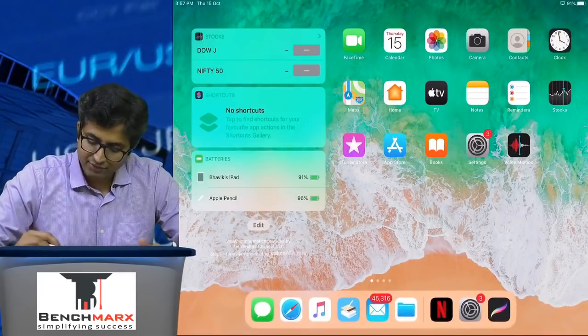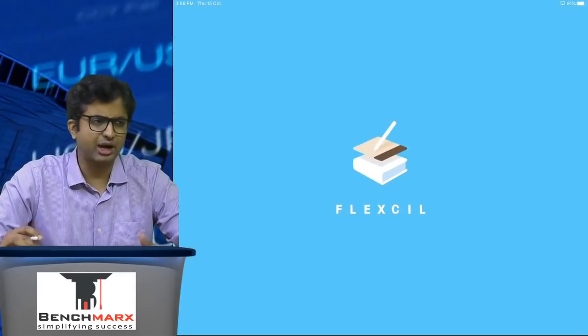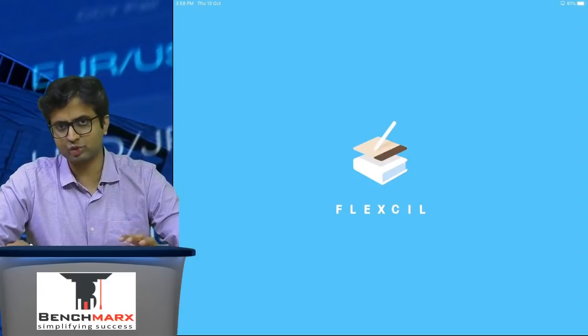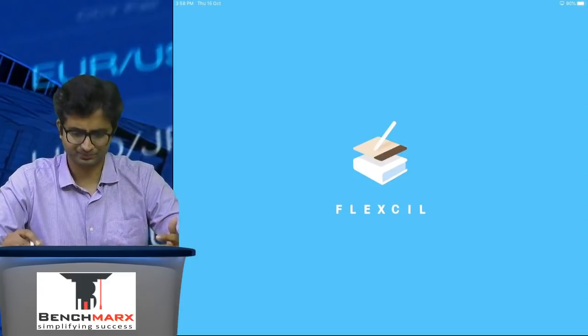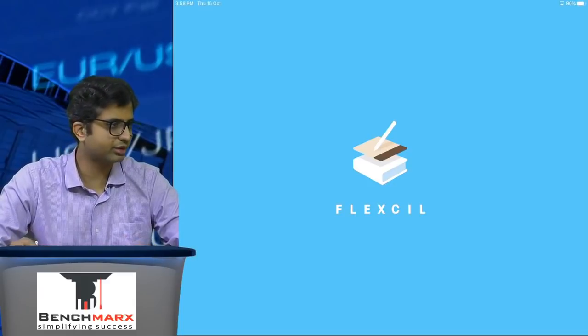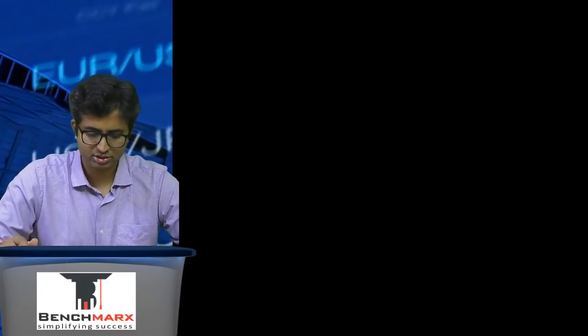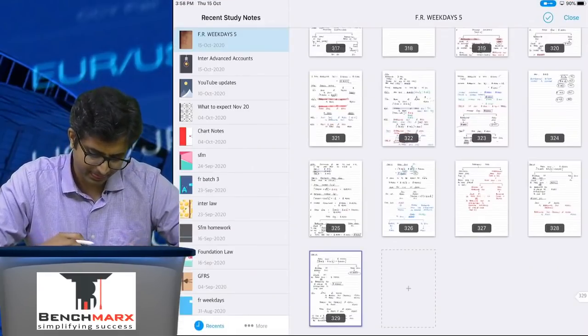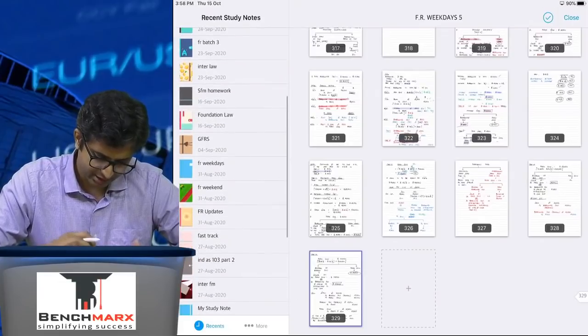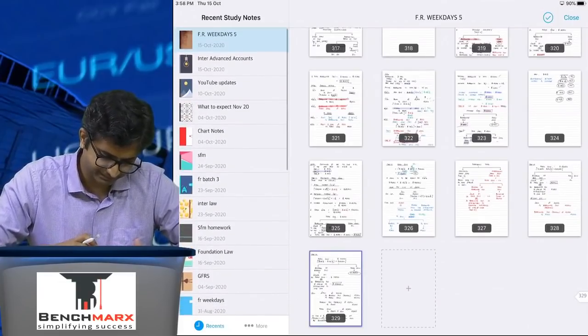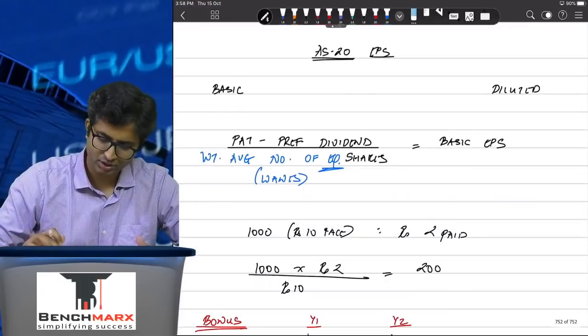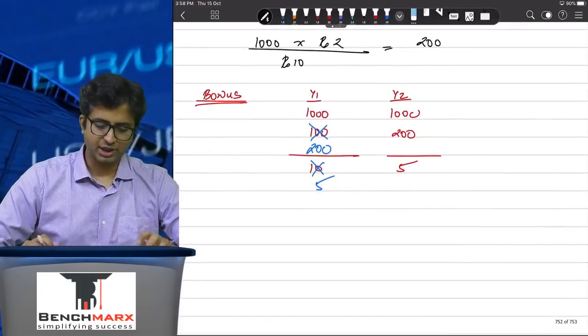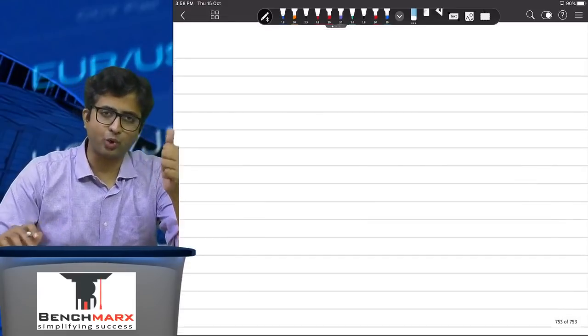Then comes one of the most important things, and that is the rights issue. So when we look at the rights issue... the system hung, where did it go? Okay, sorry. When we look at the rights issue, is a rights issue for consideration?